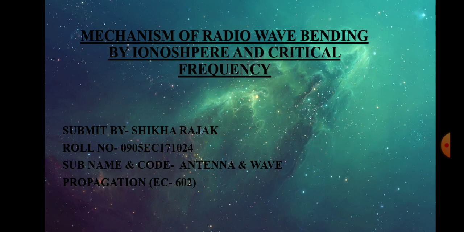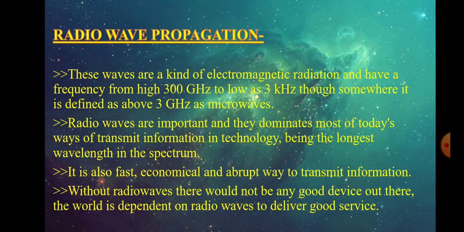Moving to the next slide, here we have given what exactly radio wave propagation is. It is one of the ranges of the electromagnetic spectrum, mainly from 3 kilohertz to 300 gigahertz, and it is considered to have the longest wavelength in the spectrum. Longest wavelength of the spectrum means it is used for long distance communication.